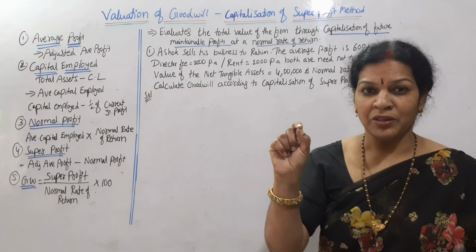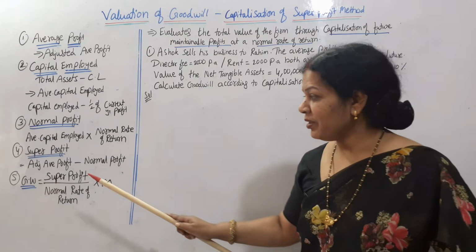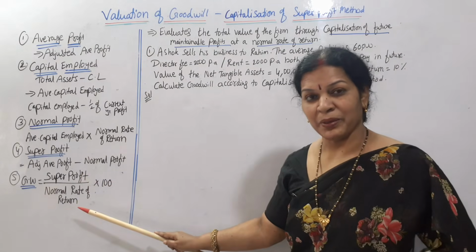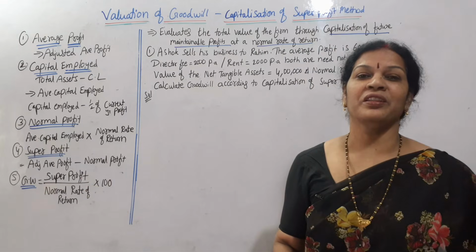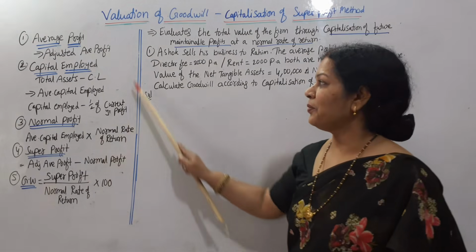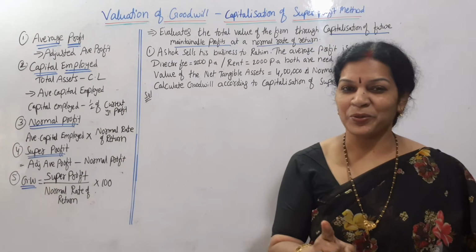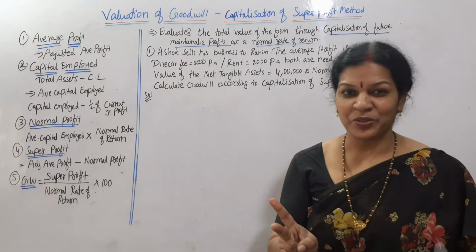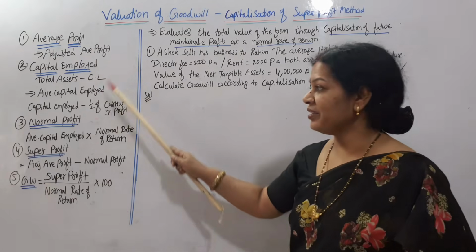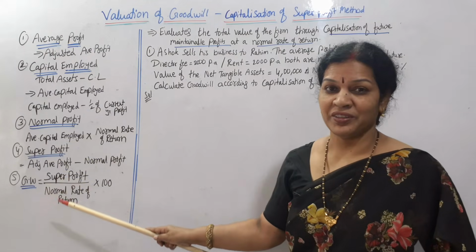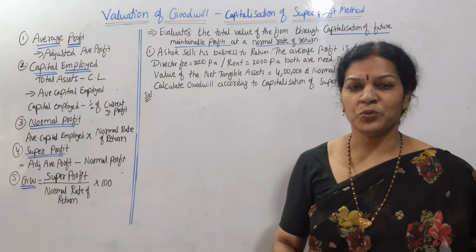Goodwill is equal to super profit into number of years purchased. Now here super profit divided by normal rate of return into 100. Simple, that is only the difference. Rest of all these processes are the same. Calculate average profit, adjusted average profit, capital employed, adjusted capital employed, then after that normal profit, super profit, then goodwill. Same procedure, nothing to worry.